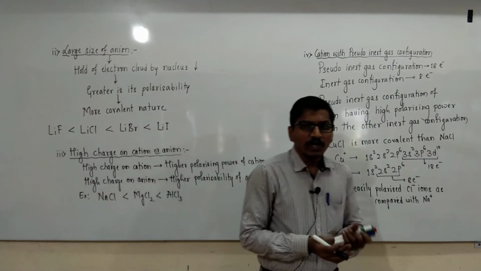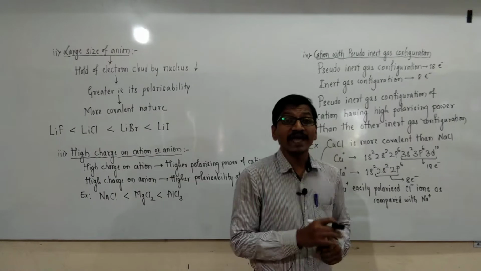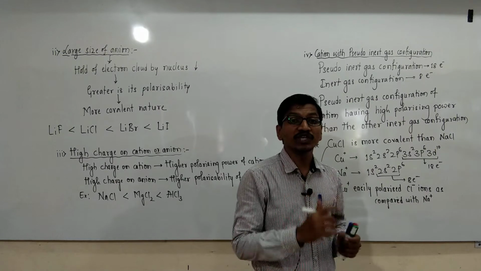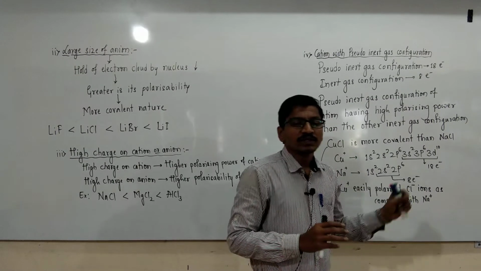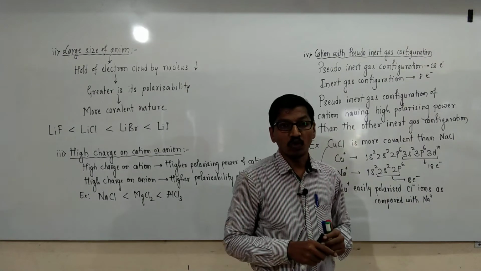In most compounds like those of transition metals in low oxidation states, most of the compounds show partial covalent character in their ionic bonding.